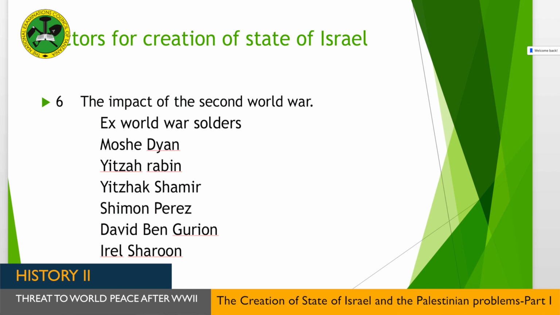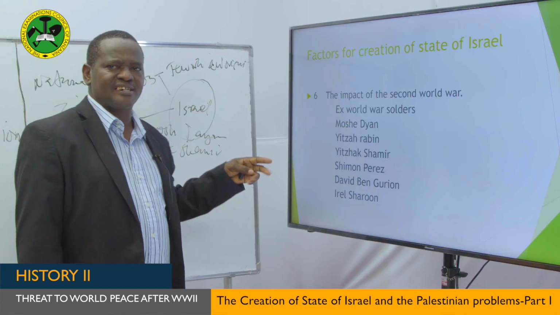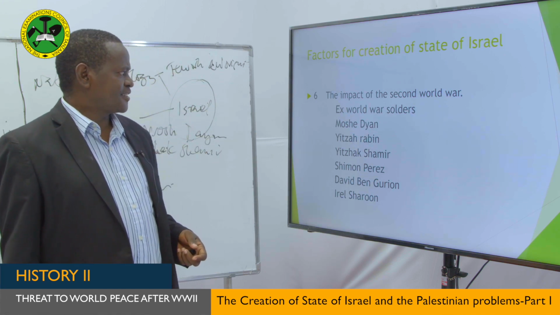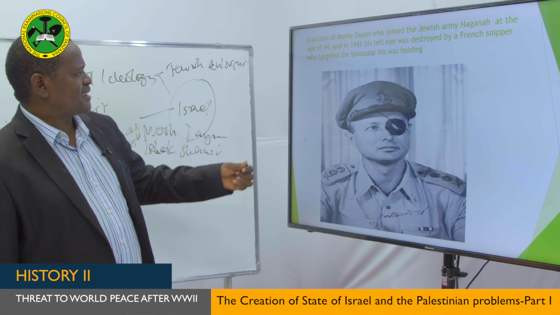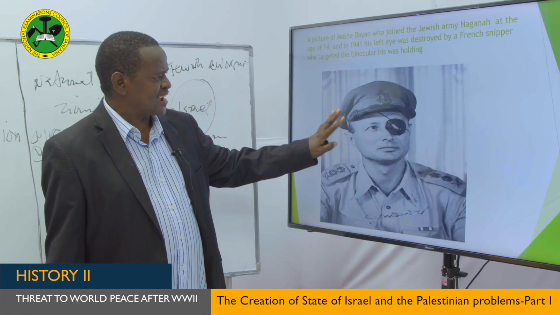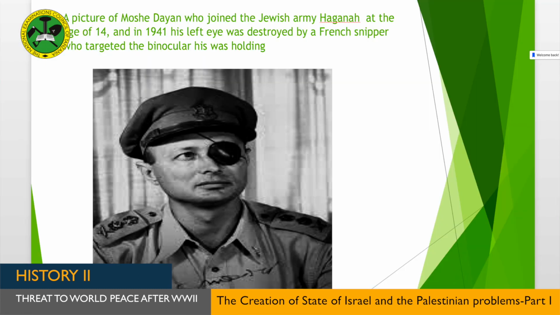But they were fighting against the British while the Second World War was going on. My dear students, as you can see, this is the man called Moshe Dayan. Probably you have heard about him. This man was injured in his eye when he was trying to attack the British, leading that group which you saw, called the Haganah.